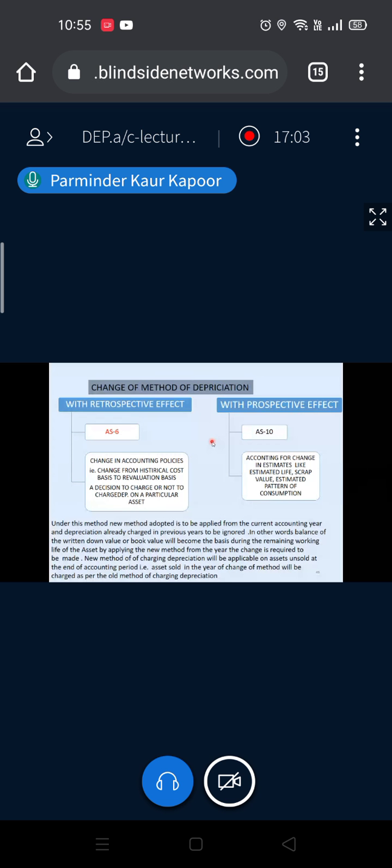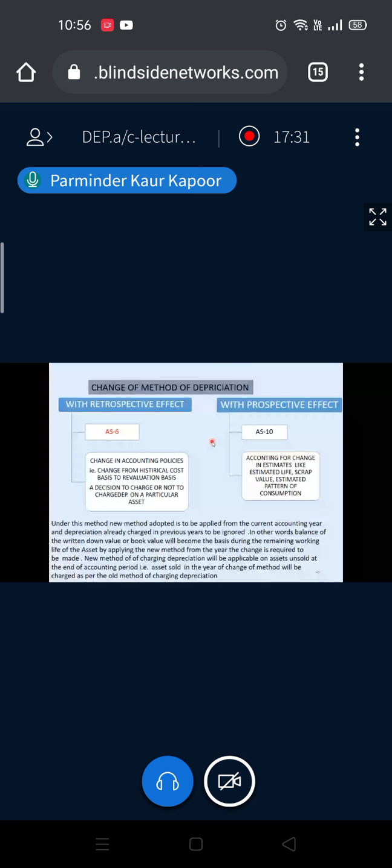Clear to you? Now suppose the same asset is sold on 31st March and now we are changing the method. Now it is 15% WDV. Whether WDV or SLM, it will be charged on the book value. 10,000 book value is there which you are selling, you are charging depreciation at 15%, 15% of 10,000 is 1,500.